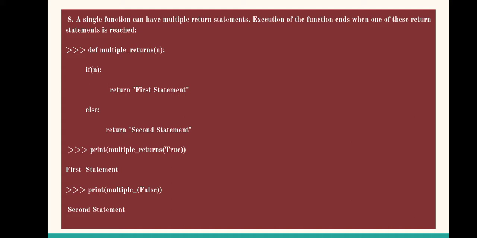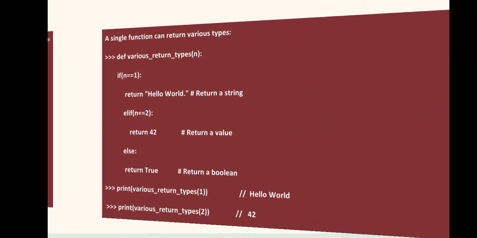Let's go to the other one. The function has again been called in the print statement, and there the argument passed is false. So what will happen, this false will go to the formal argument n, and this n will be used by if first. Since it will fail, it will go to the else case. So in this execution the second statement string will be returned. That's how it will work for multiple return statements in any program.